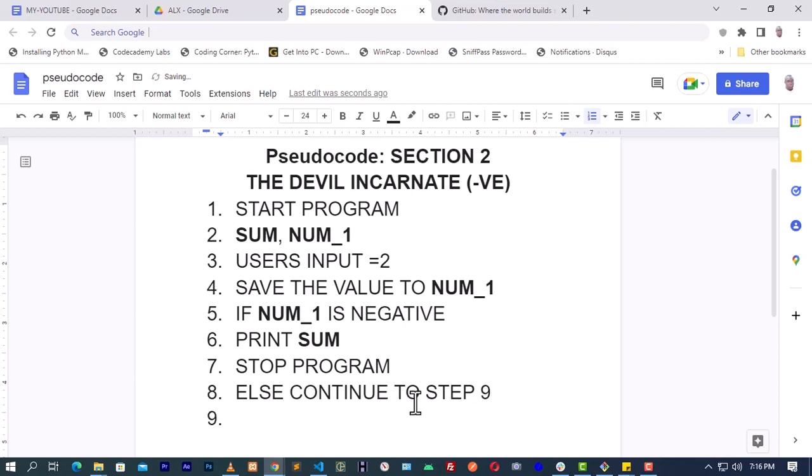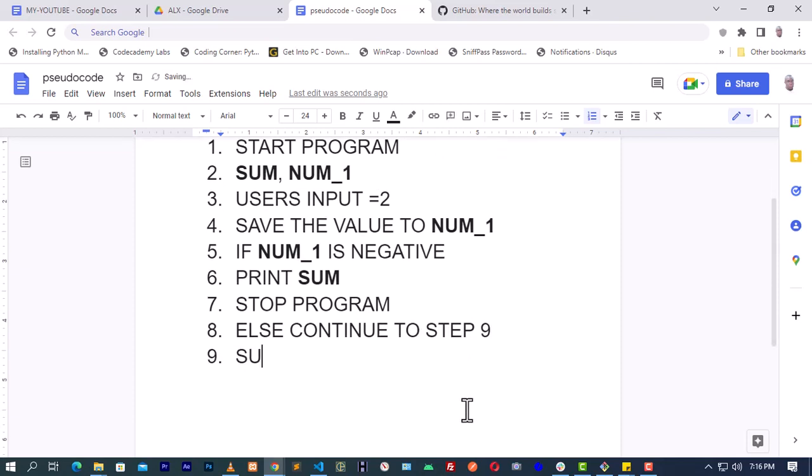So our step 9 is going to be sum equals sum plus num1. So the input that the user gave plus the sum, the variable that we declared there, is going to save all of the positive numbers. So this is how it is here.